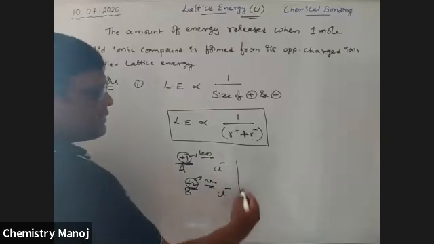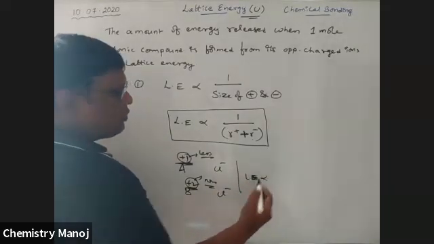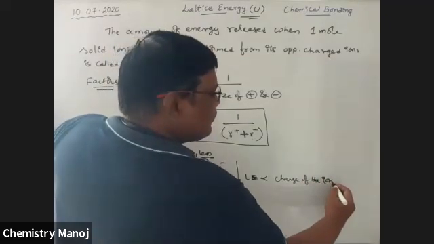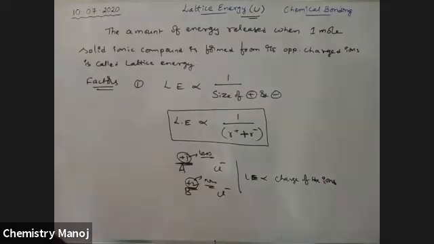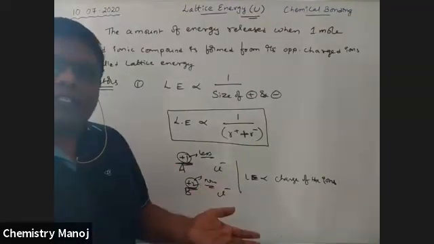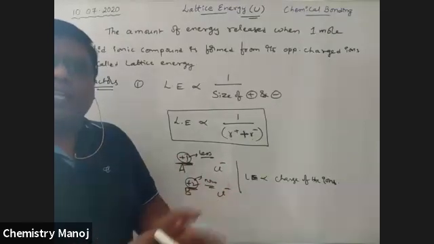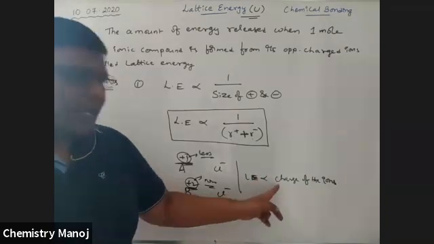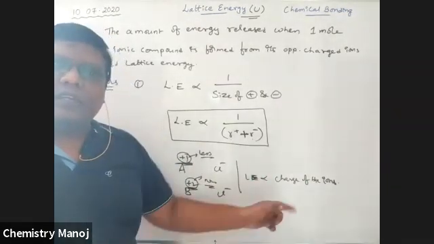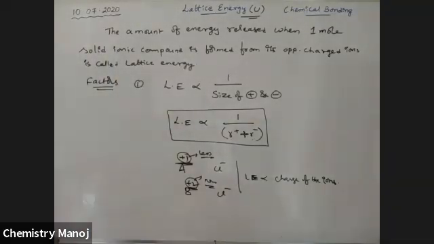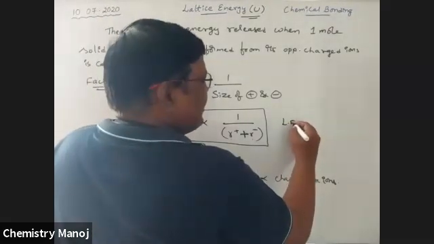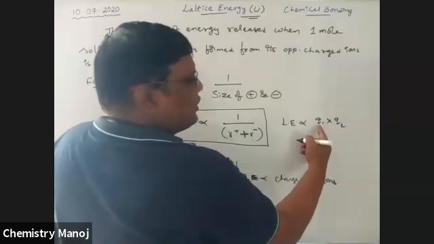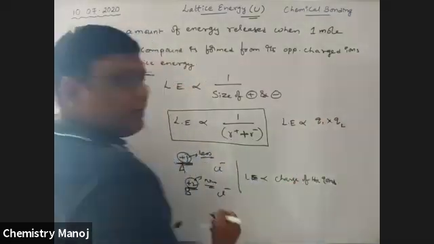That means lattice energy is directly proportional to the charge of the ions. More positive, more negative, more attraction. Less charge, less plus, less minus, less attraction. So more is the charge, more is the lattice energy; less is the charge, less is the lattice energy. Therefore, I am writing here: lattice energy is directly proportional to Q1 into Q2. Q1 is the charge of the cation, Q2 is the charge of the anion.